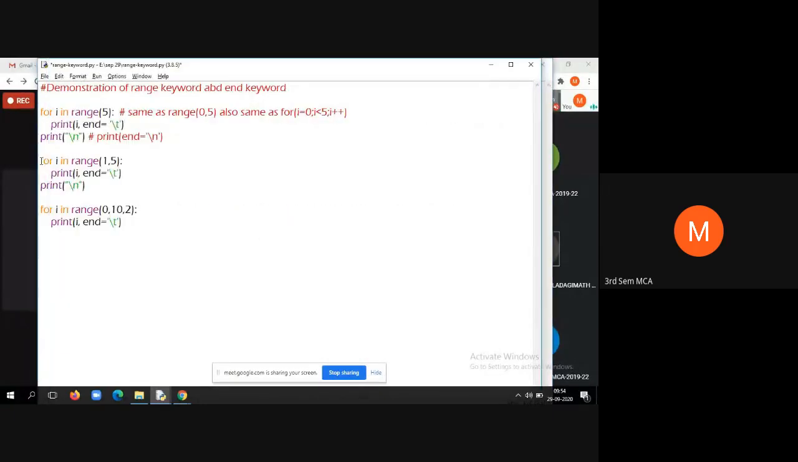Then look at this second for loop. Here also once again we are using the range, but here instead of printing starting with 0, we are specifying what is the initial value of for loop. Now this is same as for. Tell me students, what is the equivalent for loop? I'll write I is equal to 1, I less than 5, then I plus plus.